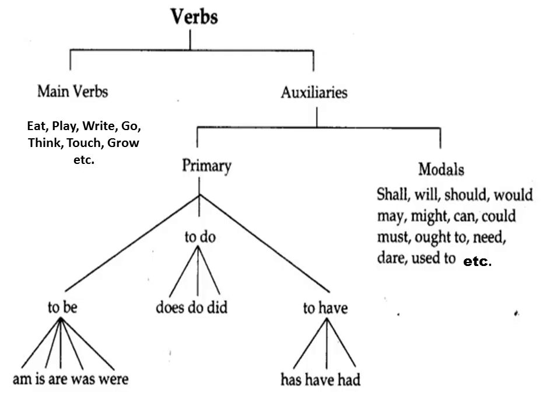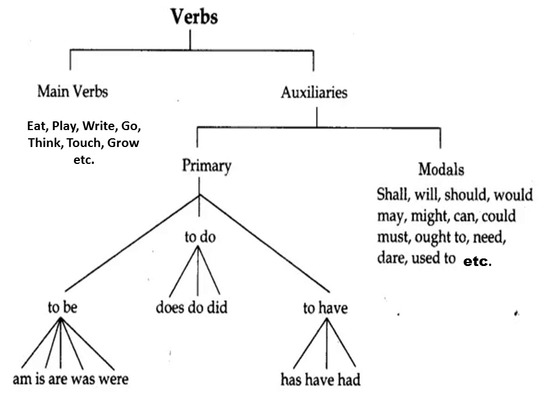To explain that classification further, here on your screens, children, you can see a flow chart in which the classification of verbs is given. So broadly, the verbs are classified as main verbs and auxiliaries. In main verbs, you can include all those action words which denote what the subject is doing, which express the nature of action performed by the subject.